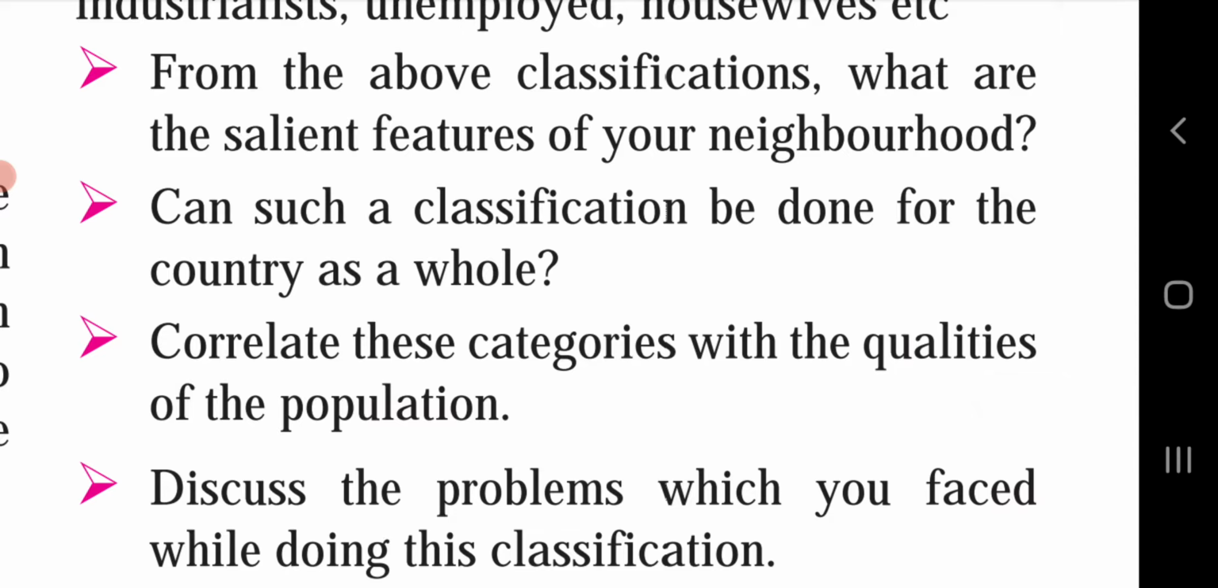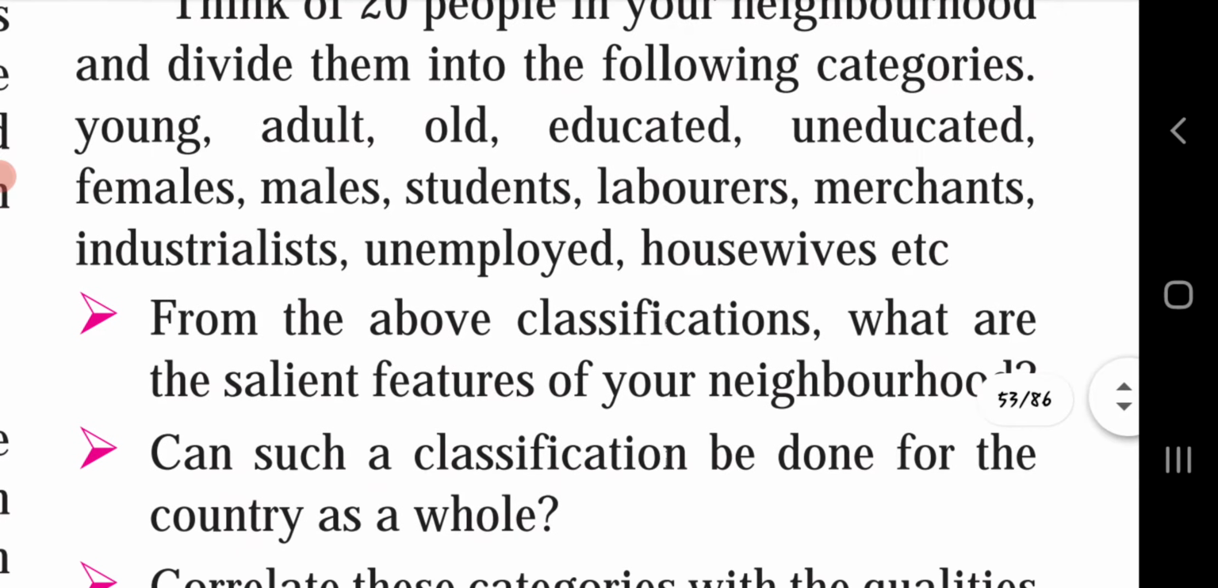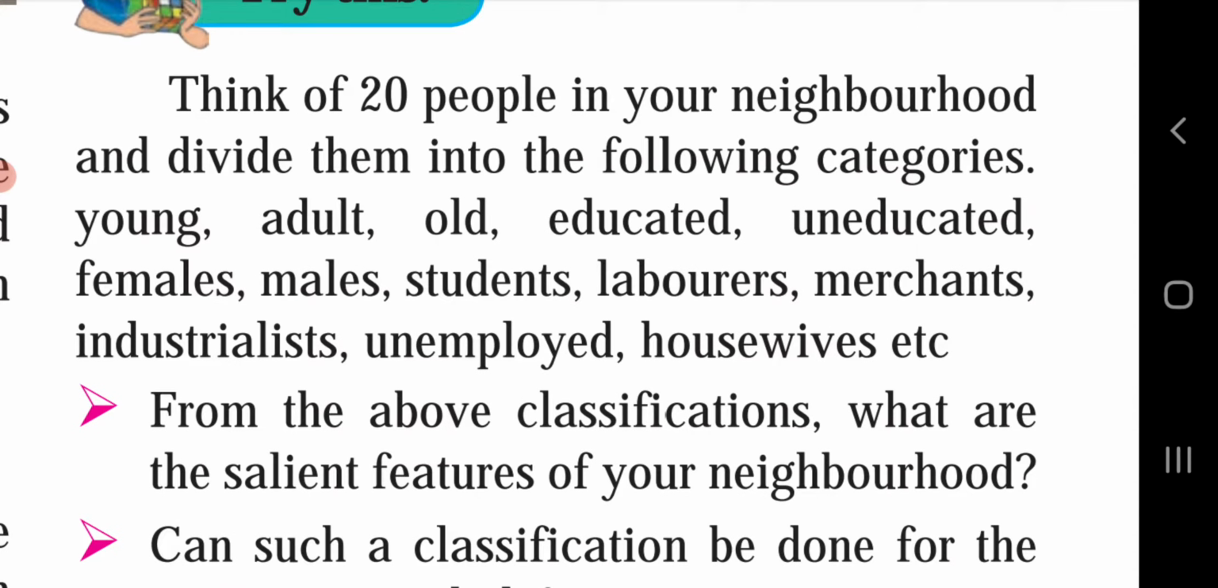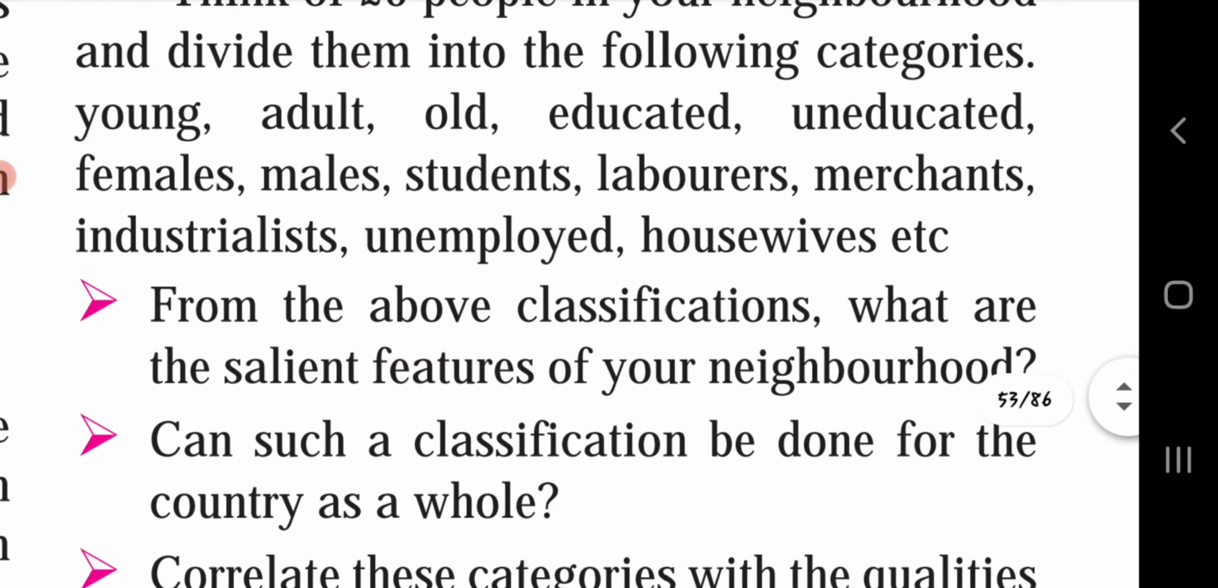From the above classification, what were the salient features of your neighborhood? You will get these answers when you find out the information given above. So complete this activity by yourself and write it down in your classwork. Prepare columns, write down the headings and divide the people according to their category, whether the person is young, old, uneducated or educated. Divide the 20 persons and write down their information in the given table.